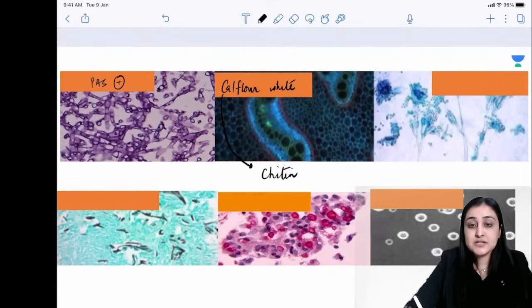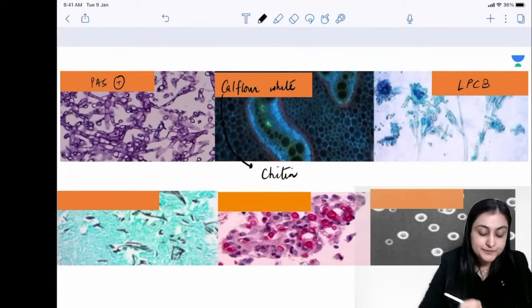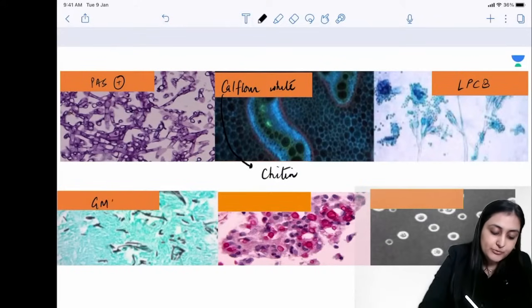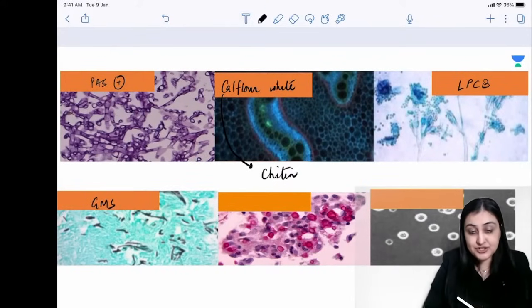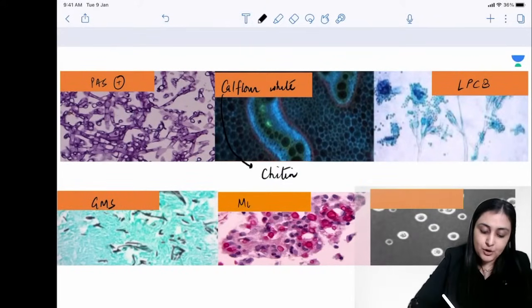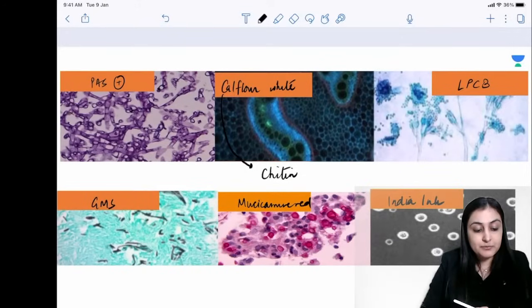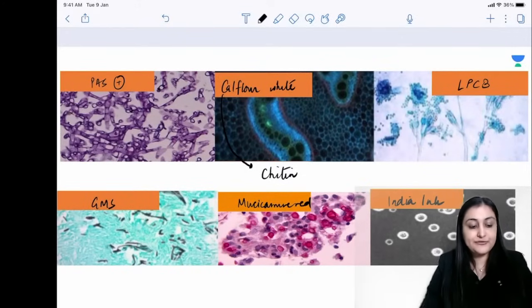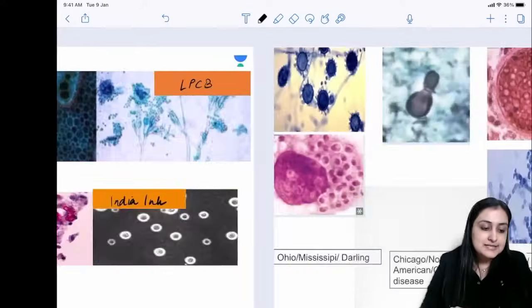What you see here is culture morphology being demonstrated on lactophenol cotton blue. What you see here is Gomori methenamine silver, blackish colonies, red colonies, mucicarmine red. And what you see here is the very, very famous India ink staining of Cryptococcus, right? So this is India ink of Cryptococcus. All of these are repeat questions, very important fungal stains.